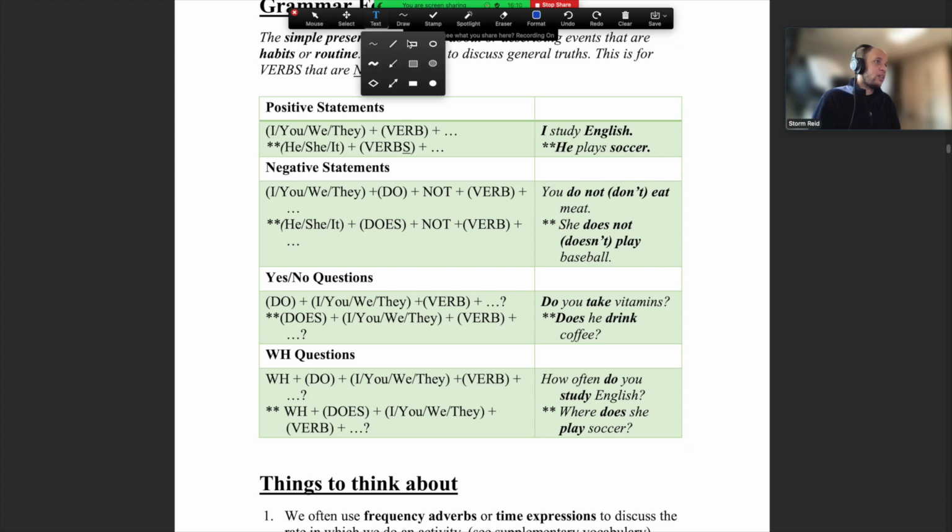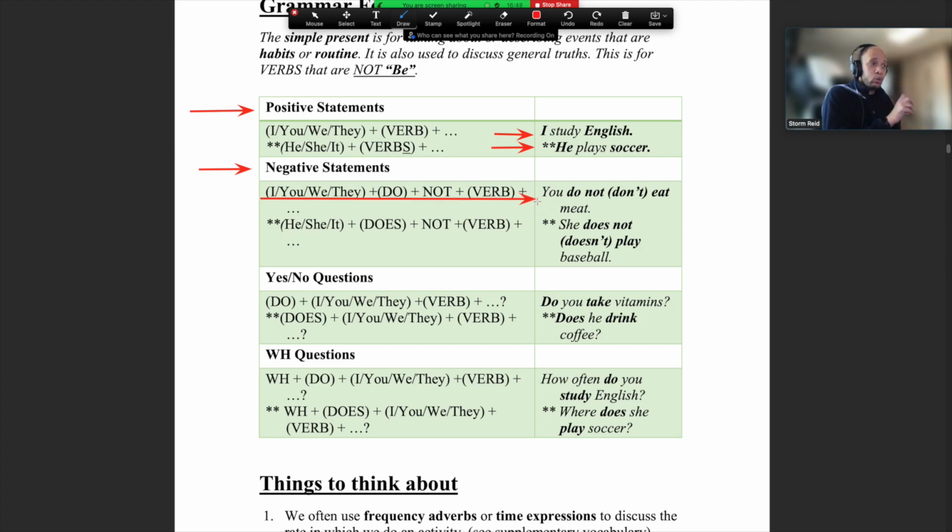Okay, so that's positive sentences. Okay, so just remember the two different rules here. Okay, now what about negative? Negative statements, we have the same thing. Okay, so we have I, you, we, they, but now we're adding do and does. Okay, so I, you, we, they, do not. Okay, do not comes up. Do not eat, do not play, do not go, do not whatever it is. Okay, so I, you, we, they do not. You do not eat meat. Okay, that is a nice simple sentence using I, you, we, they, and do. Okay, or do not.